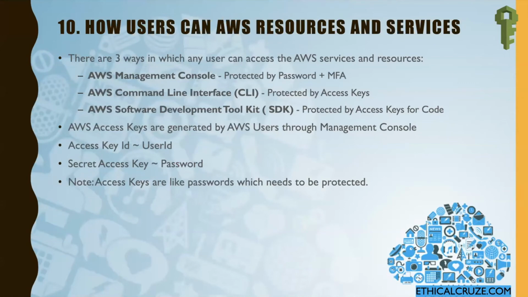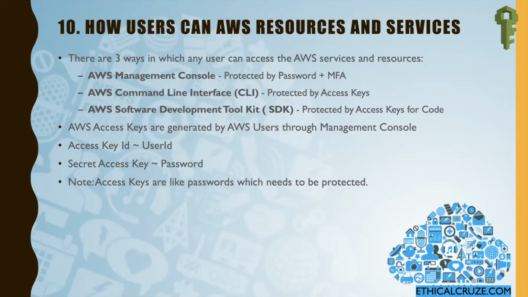Next, how users can access AWS resources and services. There are three ways in which users can access the AWS services and resources. The first one is the AWS Management Console, which I already talked about in detail in the previous two sessions. It is protected by password as well as multi-factor authenticator code, which I just showed you.